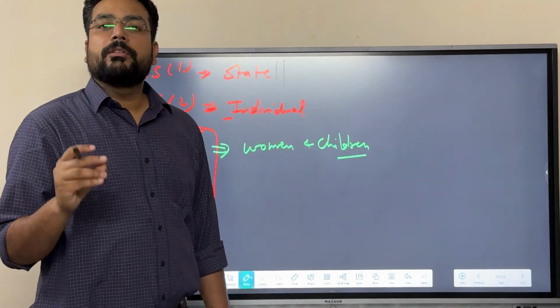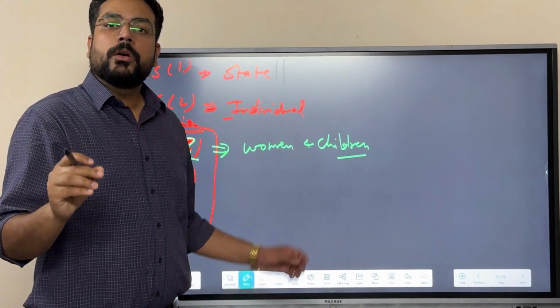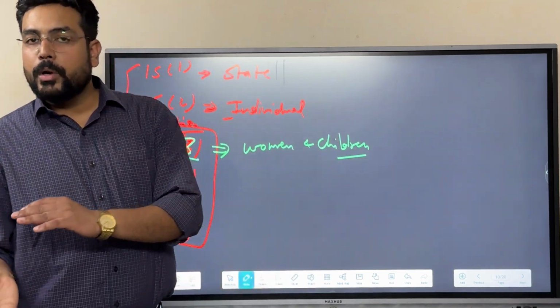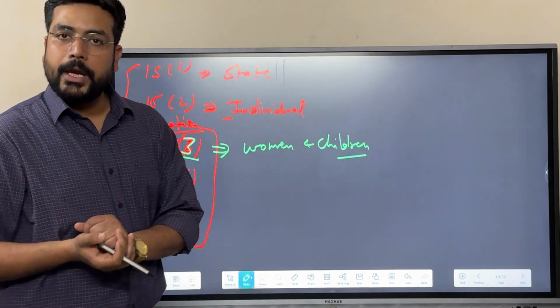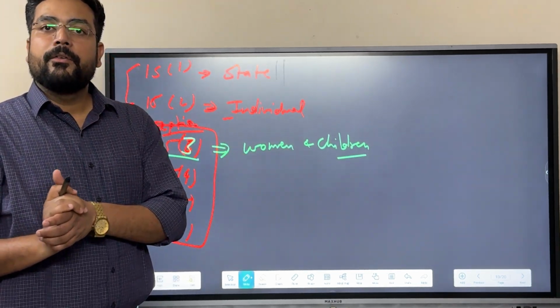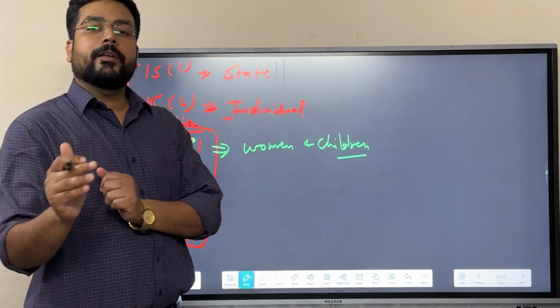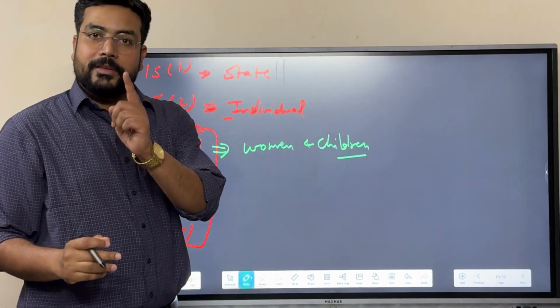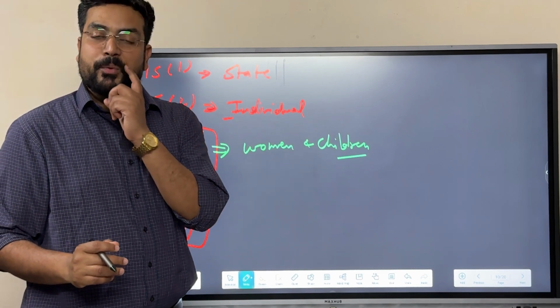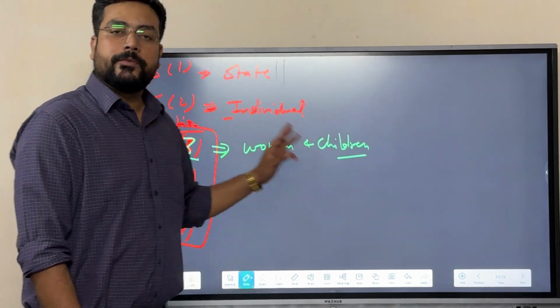It means if the government makes certain laws with respect to women and children, or in order to uplift women and children in India, such laws shall prevail in India, whether they are consistent or inconsistent with the fundamental right, whether they are promoting justice or not, but these programs and policies shall prevail in India under Article 15.3.